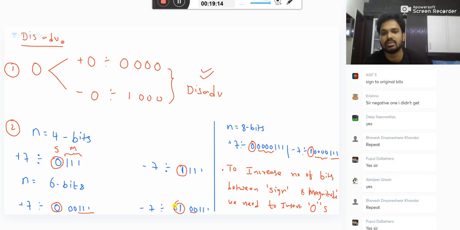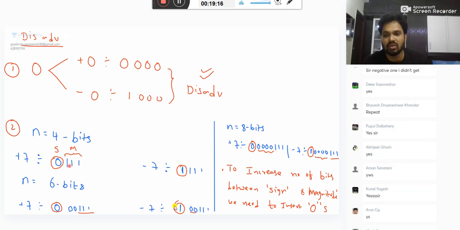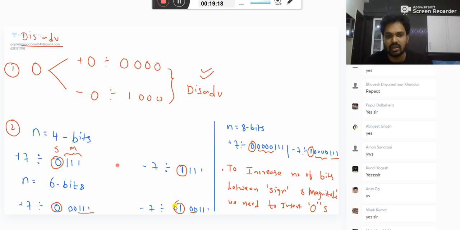Negative number, positive number here, don't remember it as a complement. For a negative number, only the sign will change. Remaining will come as it is. Now you compare this -7 with this -7. What is the observation you are getting?